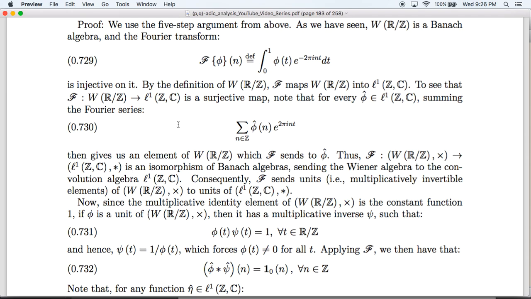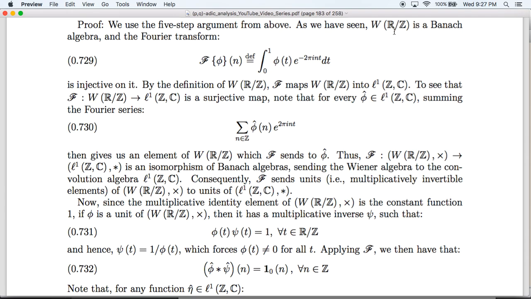So we start with the fact that W of R mod Z, the Wiener algebra on the circle, is a Banach algebra, and that the Fourier transform is injective. One way to see this is to note that every function in the Wiener algebra on the circle is continuous on the circle and therefore is integrable.